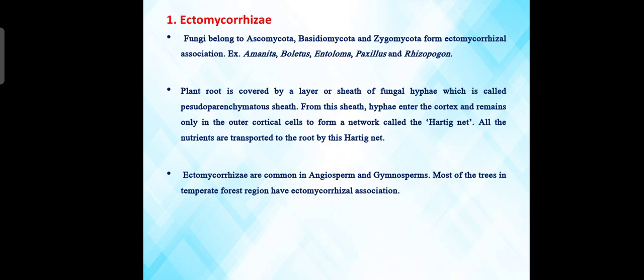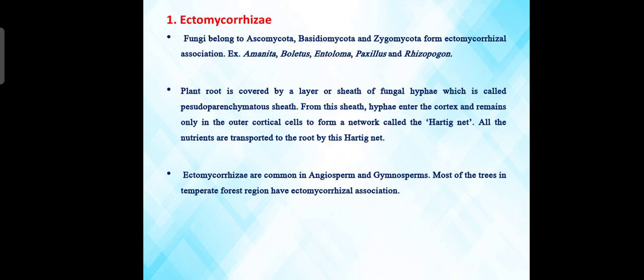Examples: Amanita, Boletus, Entoloma, Bacillus and Rhizopogon. The plant root is covered by a layer or sheath of fungal hyphae, which is called pseudoparenchymatous sheath.